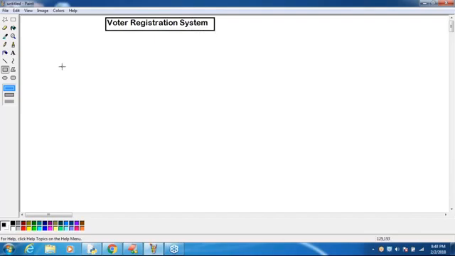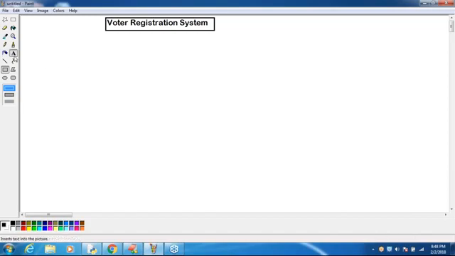Every voter is required to register in the voter registration system. Every voter has to provide several fields, like his name, the father's name, the mother's name, the husband's name, the address, and several other fields.